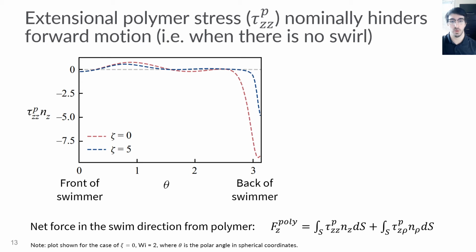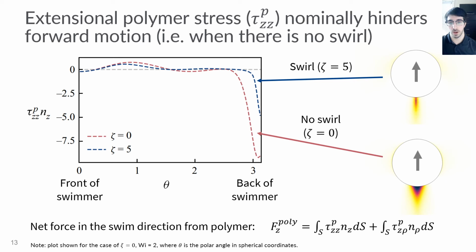In alignment with what we saw on the previous slide, what we see is that in the case of no swirl, there's a large negative contribution for this quantity. Now, this changes drastically in the case of swirl, where we see this large negative contribution increase substantially, and we'll see on the next slide that this actually leads to the net elastic force being positive.